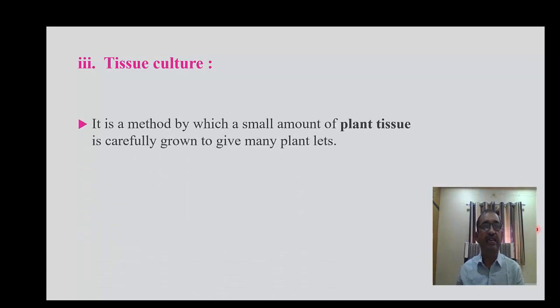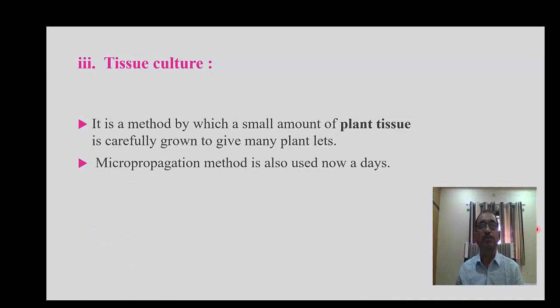The third technique is called tissue culture, which is a recent technique. In this technique, a small part of the plant, which may be a cell, tissue or any organ, is used to produce plants by the tissue culture technique. Micropropagation is the method used nowadays to produce plants.